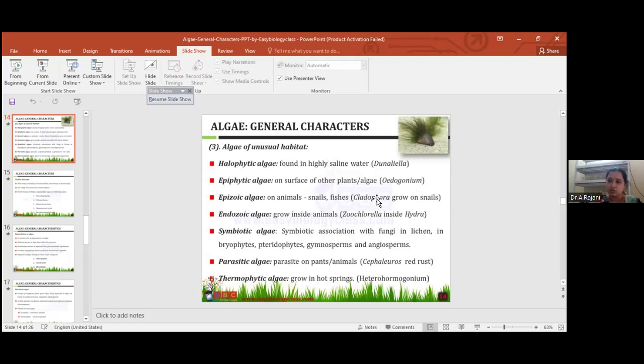Haematococcus nivalis is the red algae. Where this algae is present, the snow color is called red. Next, another example, Chlamydomonas yellowstonensis. Here the color is yellow-green. Where this algae is present in the snow, that snow takes the yellow-green color.